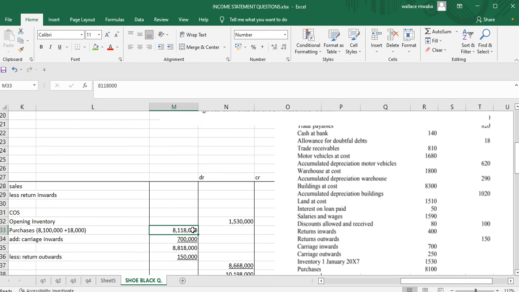Then we have our carriage inwards. Whenever you buy goods and your supplier is transporting those goods to you, that is carriage inwards. You always add it to your purchases. So carriage inwards 700,000. 8,118,000 plus 700,000, you get 8,818,000.